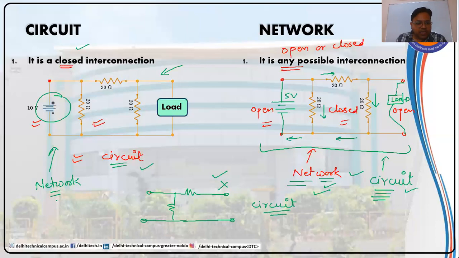So network is a more general word. It can be used for circuits and it can be used for open interconnections as well.